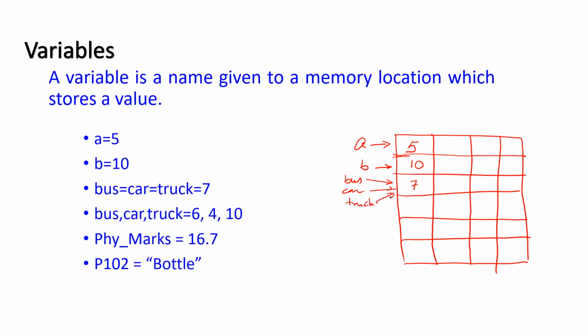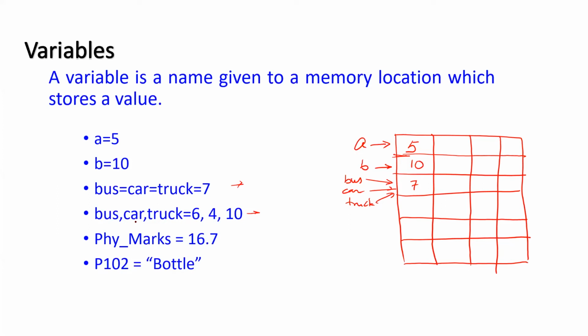Then in the next line, if I say bus, comma, car, comma, truck equal to 6, comma, 4, comma, 10. Now see the difference between these two statements. The first one says bus equal to car equal to truck equal to 7. It means all these have the same value, 7. But in the next statement, on the left hand side of equal to, there are three names, bus, car, truck. On the right side also there are three values, 6, 4 and 10. It means value 6 is to be given to bus, 4 is to be given to car, and 10 has to be given to truck.